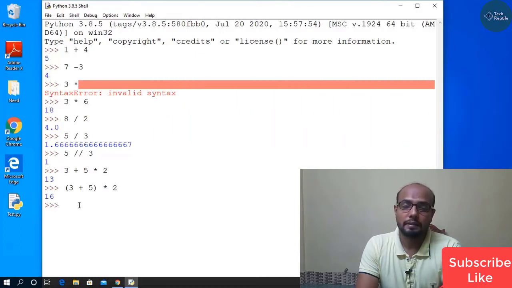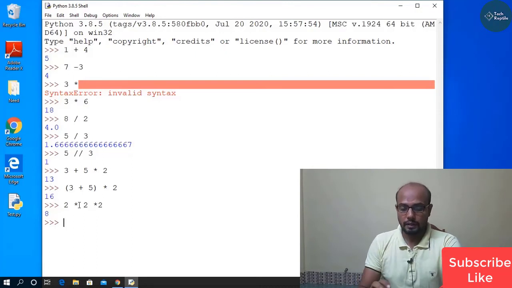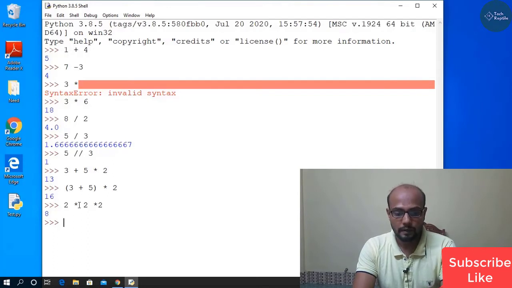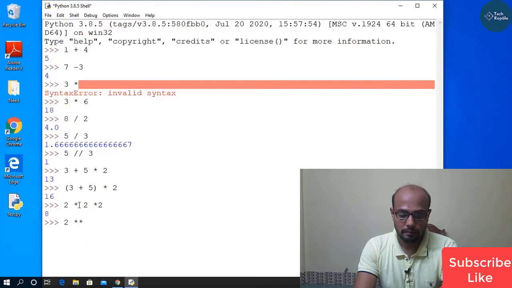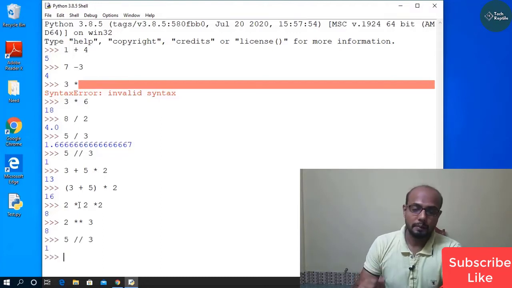If we want to get the result of 2 to the power 3, then we can write something like this. We'll get 8. It works. But if we need the result of 2 to the power 10 or 3 to the power 13, then it is not possible to multiply like this one after another. That's why we can use this type of operation, the double multiplication sign, and 3. That means 2 to the power 3, and we will get the same result.